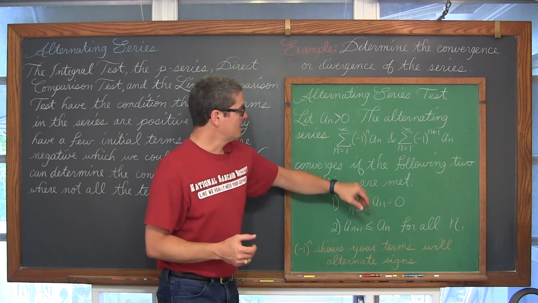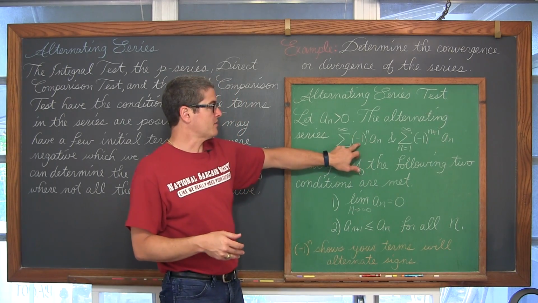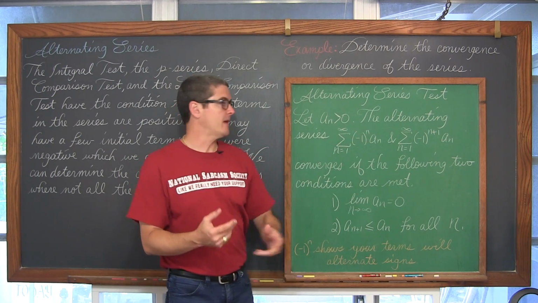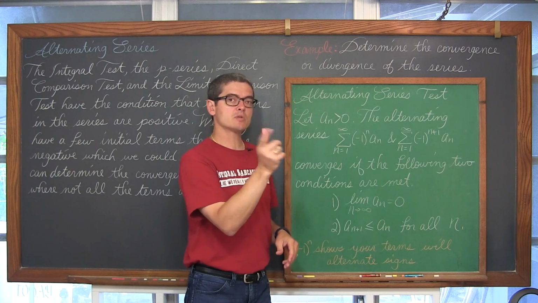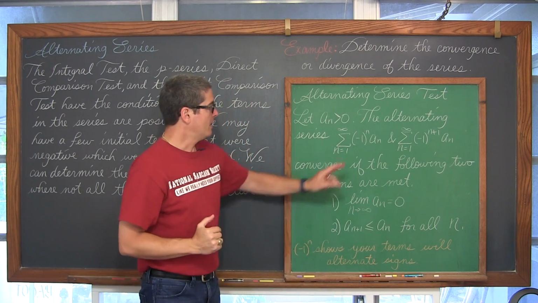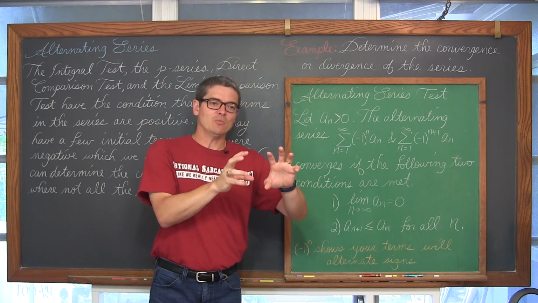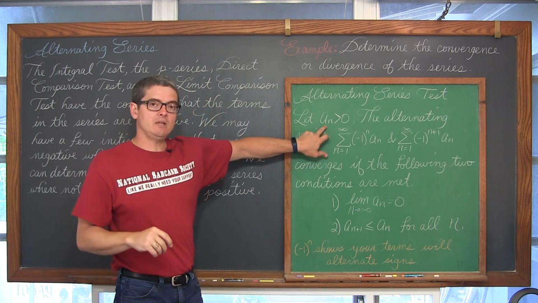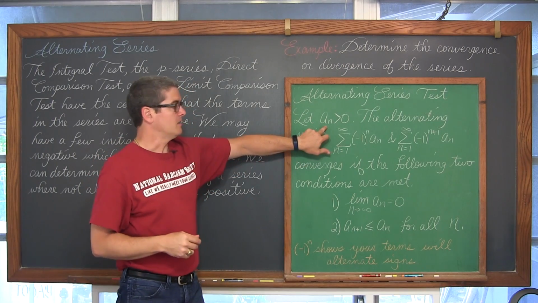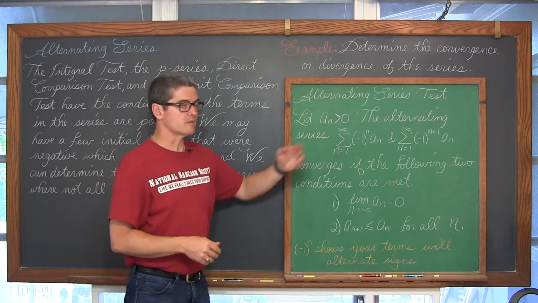We're going to separate the a sub n term as one factor, and another factor is going to be that negative 1 to the n, or that negative 1 to the n plus 1 power. This is what's causing the terms to switch back and forth from positive to negative, and we're going to analyze that a sub n term with the idea of that alternating sign removed. So this condition doesn't mean that all the terms in our series are positive. It's just how we're going to evaluate this term that's in the summation symbol.